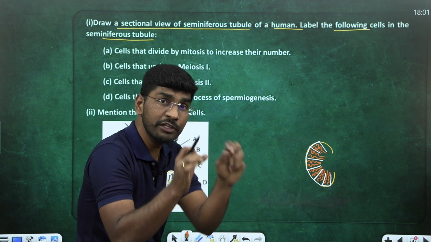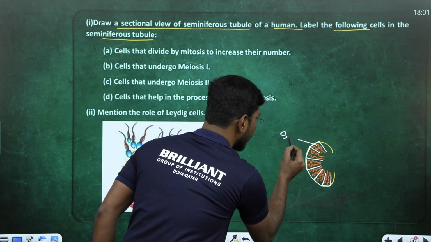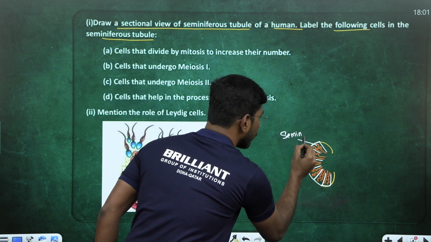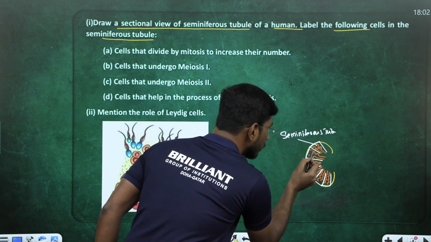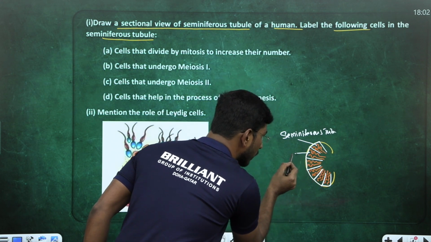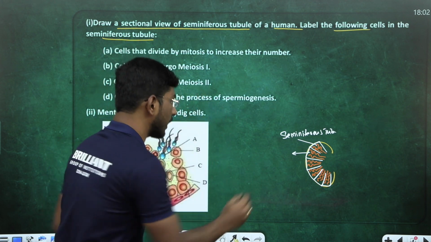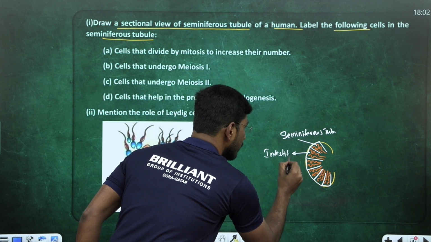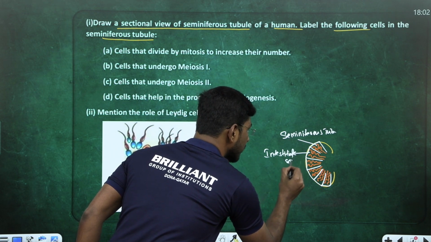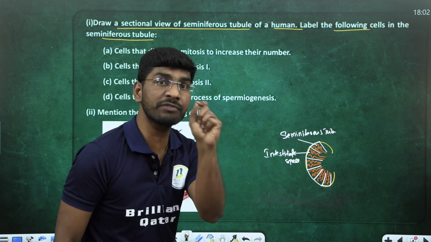Between the two seminiferous tubules, the gap, look here, I am writing here, this one is called seminiferous tubule, right? Now this gap between one seminiferous tubule and the other seminiferous tubule is called the interstitial space. What am I calling this? Tell me. Interstitial space.